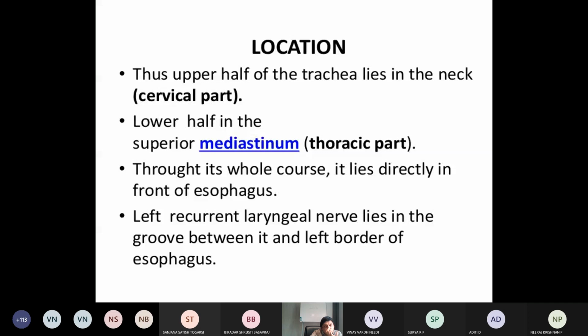Again, the cervical part is in the neck. The lower half is the mediastinal part, that is the thoracic part. Okay. So the whole course of the trachea lies directly in front of the esophagus. Along with the whole course of the trachea, the structure posterior to it is the esophagus. Along with that, one more structure is the left recurrent laryngeal nerve. Okay.